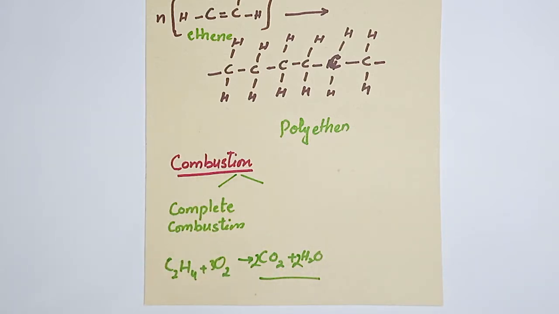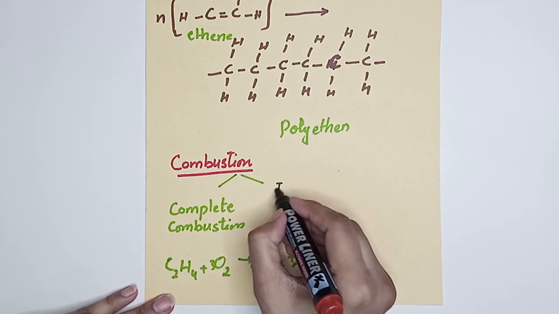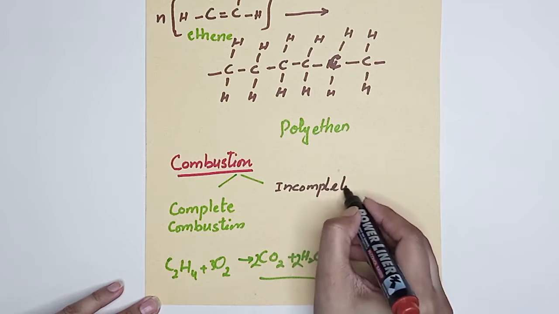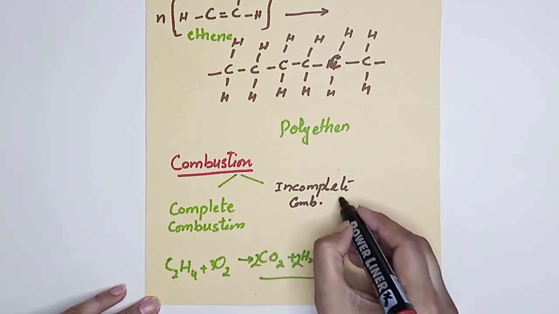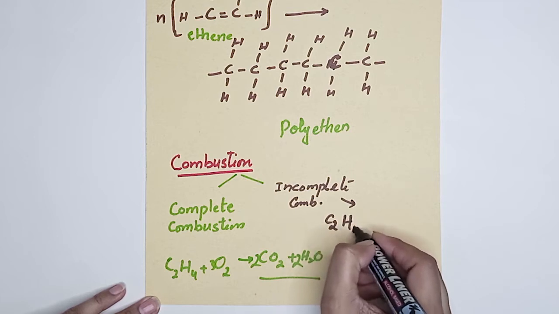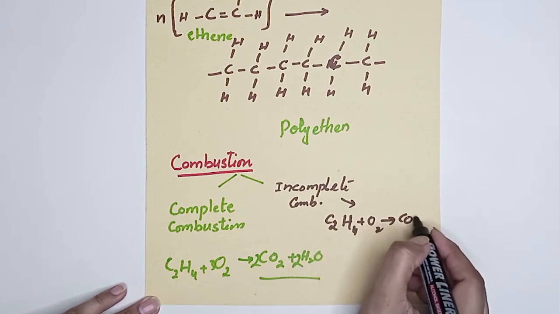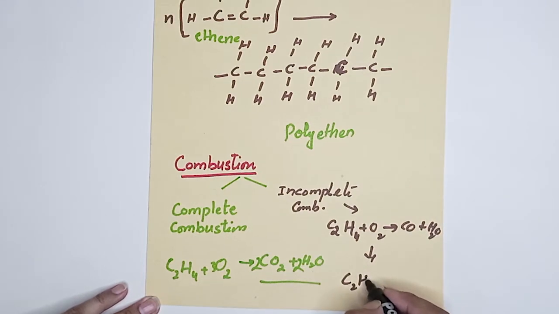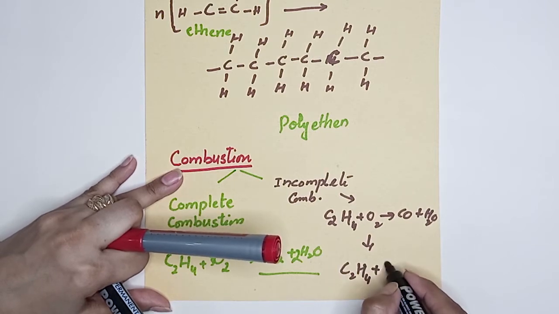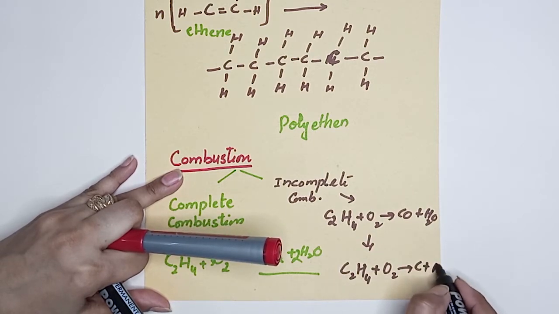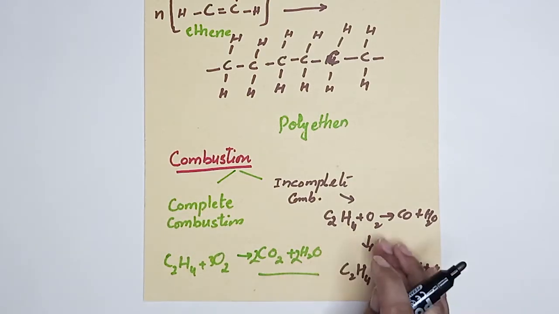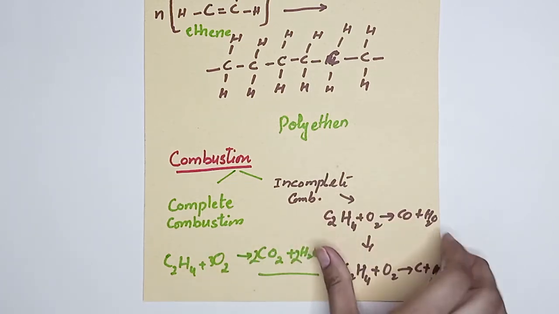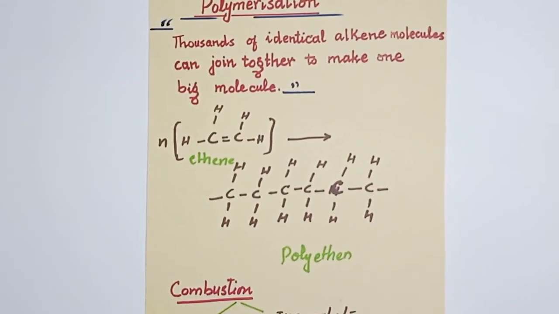And if we write the incomplete combustion, when ethene reacts, carbon monoxide gas and steam will be produced. And if there is very limited oxygen, carbon particles are produced with steam. And one more important thing, the smoke is very sooty for incomplete combustion. So this is the way alkenes undergo combustion reactions.